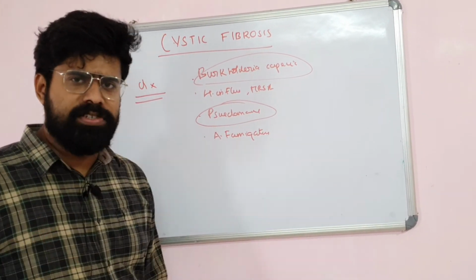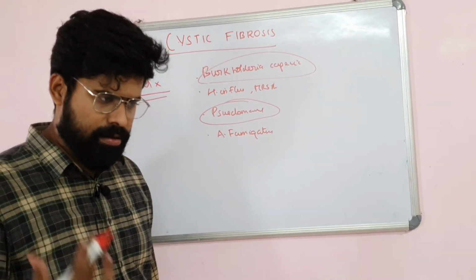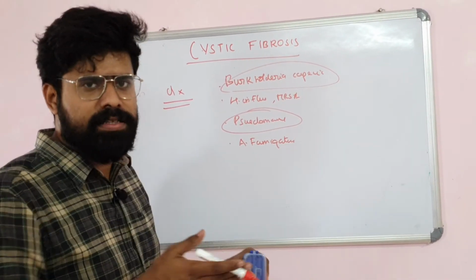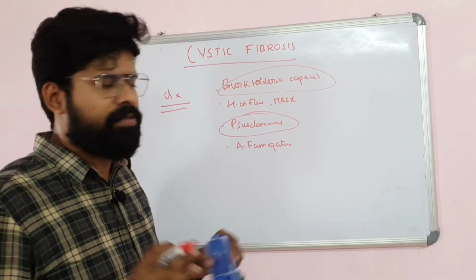They will be mucoid strains, which are highly infective and resistant to antibiotics. With colonization of these organisms in a newborn's airway, think of cystic fibrosis.